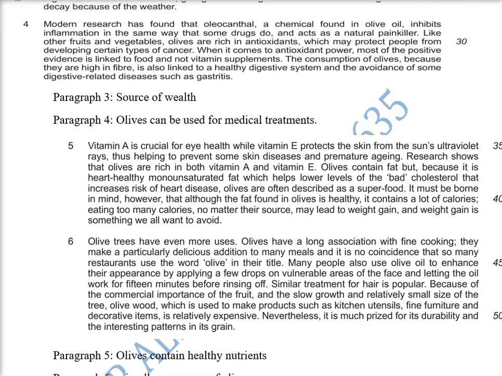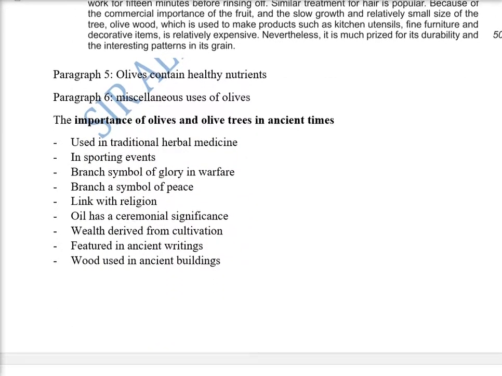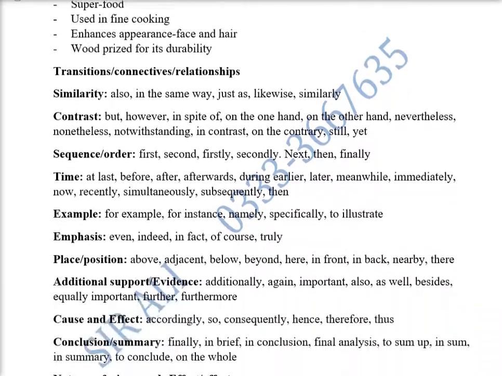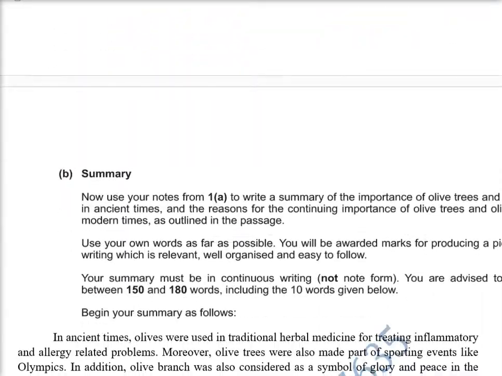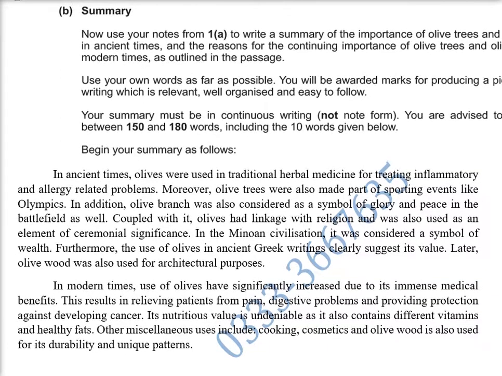Right now, after jotting the points, the importance of olives and olive trees in ancient times, these are the major points. Modern times, in the detailed classes, we go through all the transitions and how to add them, and then finally the most awaited summary.